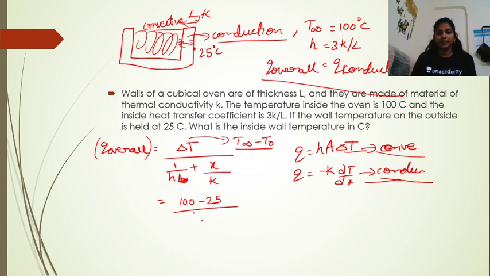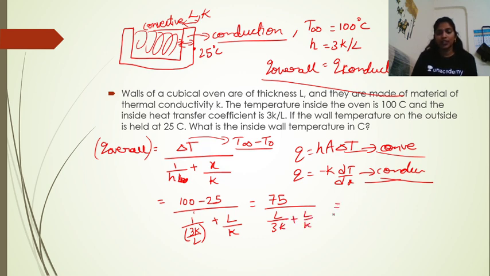So we will be writing 1 by 3k by L plus x. What is the thickness? L by k, right? So we have this data, which is equal to 75. 100 minus 25 is 75, and we'll be having L by 3k plus L by k, right?